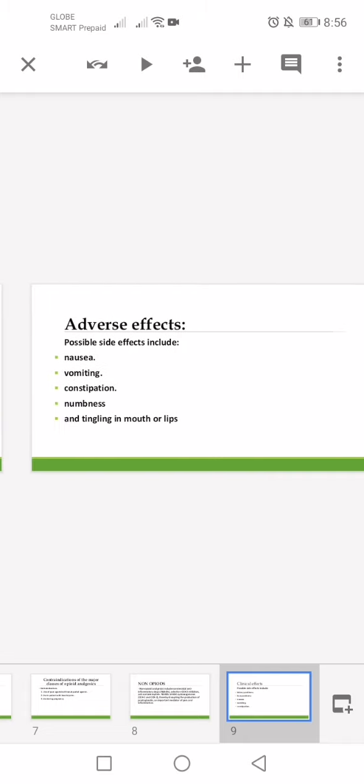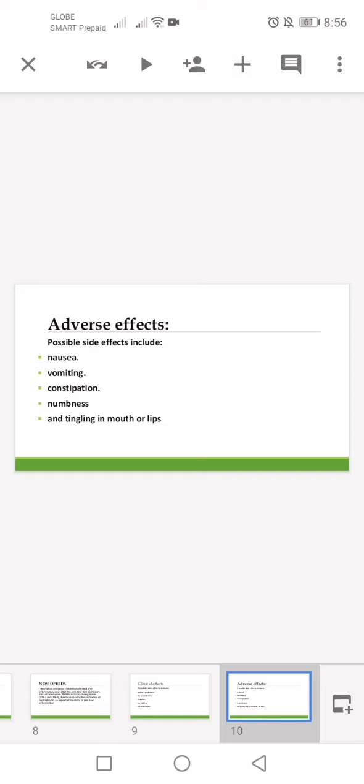Clinical effects. Possible side effects include kidney problems, liver problems, nausea, vomiting, constipation. The adverse effects of non-opioids: nausea, vomiting, constipation, numbness, and tingling in mouth or lips.